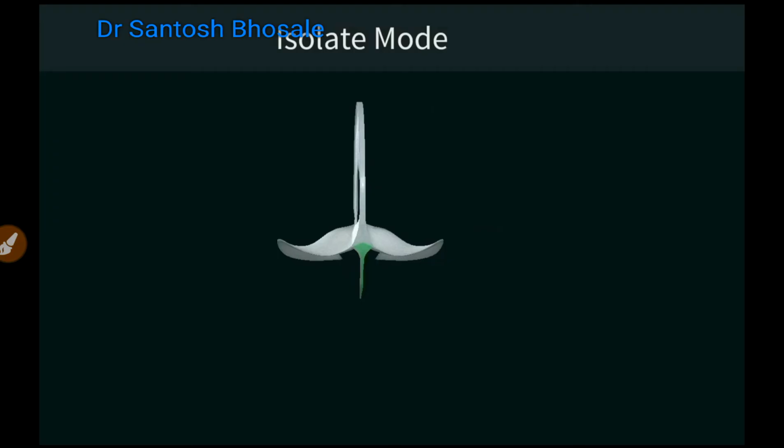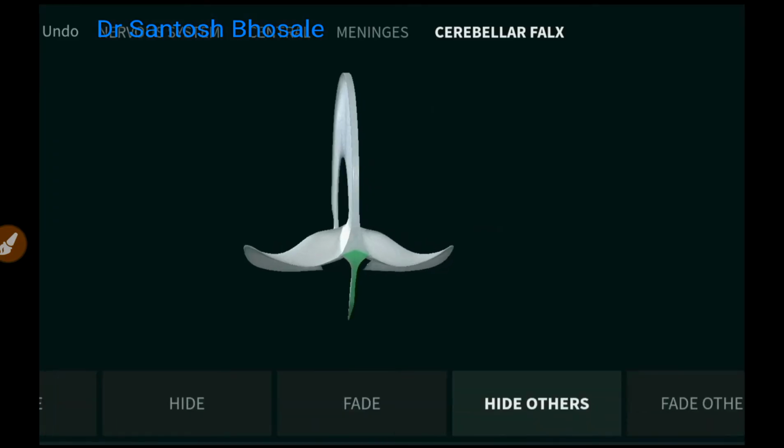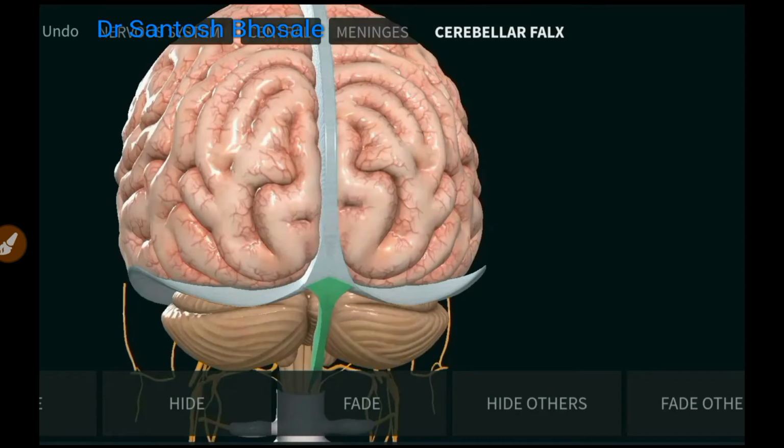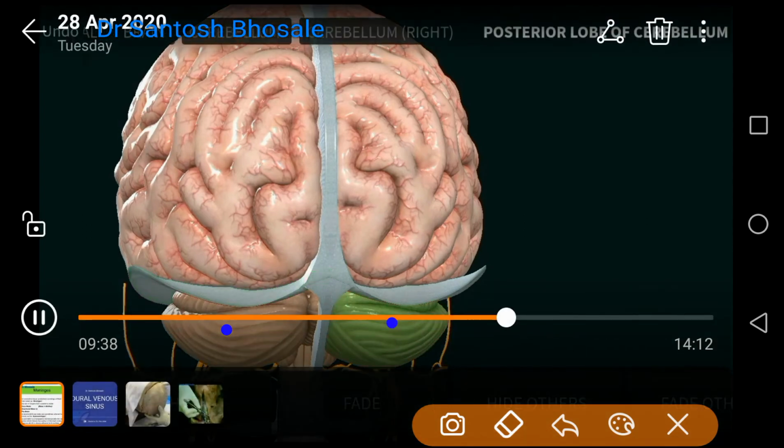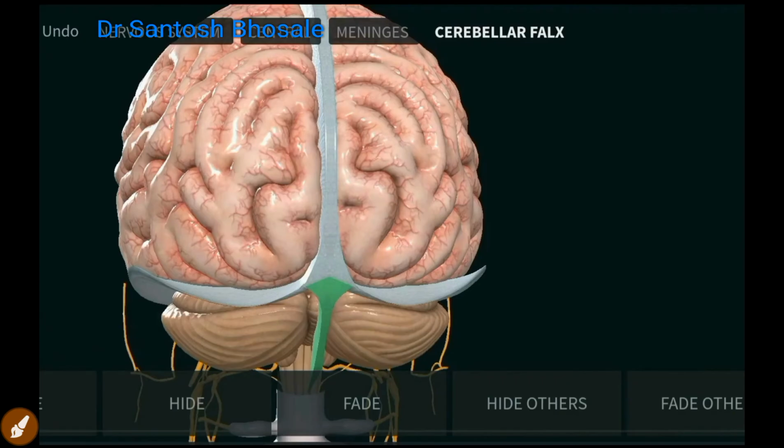Falx means sickle again. It also divides the cerebellar hemispheres incompletely. It lodges the vermis there. You can see here right and left cerebellar hemispheres. What you can notice here, right and left cerebellar hemispheres that you see there, it occupies the separation, that is vermis or the cerebellar fissure, you can see.